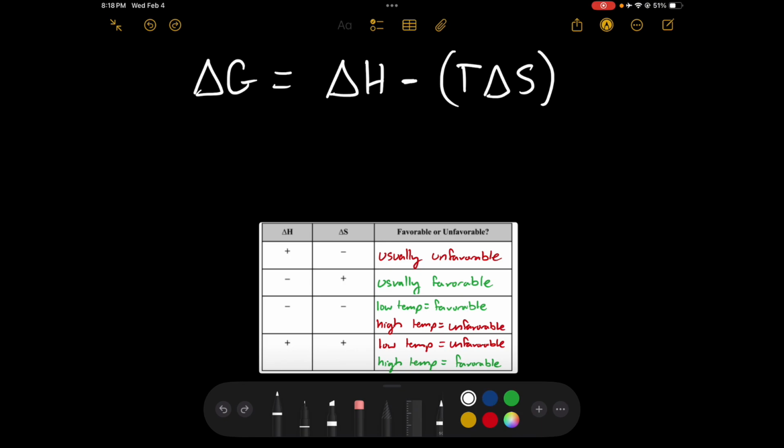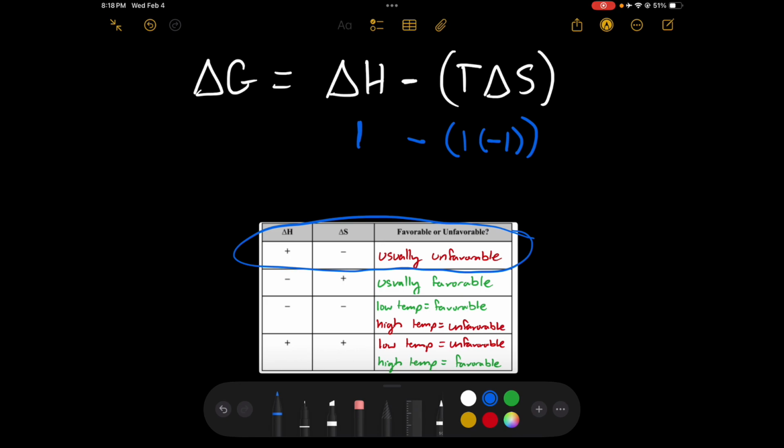So let's take this first situation here, the one where we have a positive delta H value and a negative delta S value, right? So let's say our delta H value is 1, and let's say our temperature is 1 Kelvin, and our delta S value is -1, right?